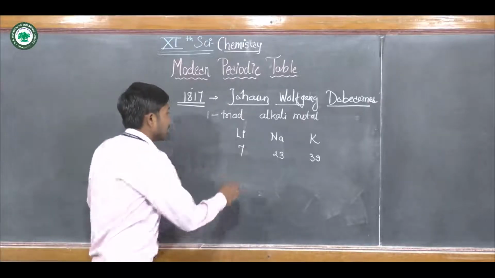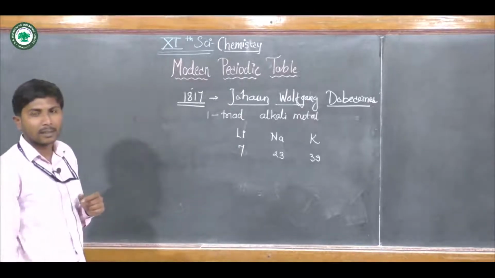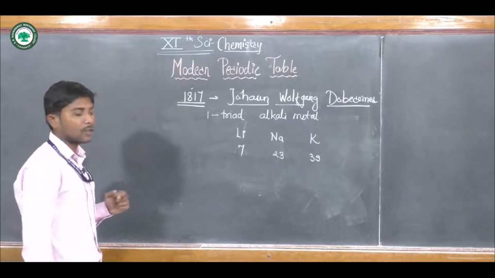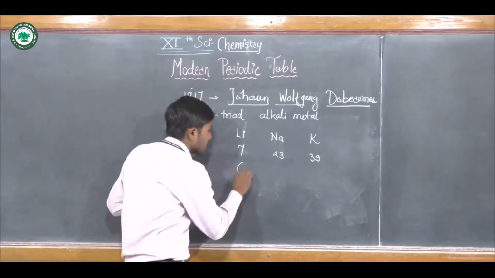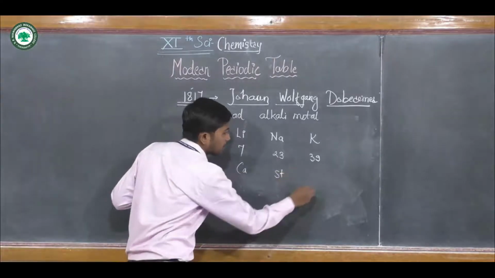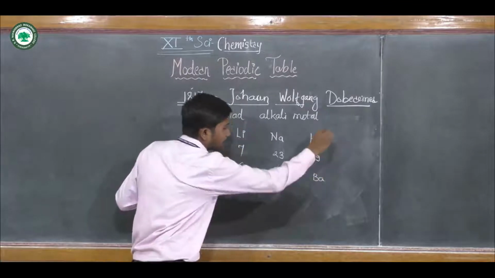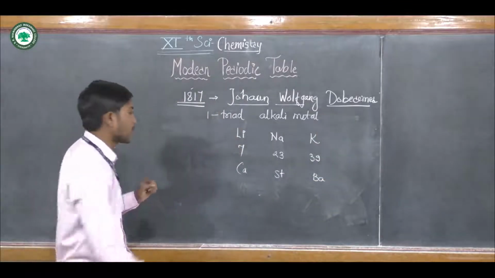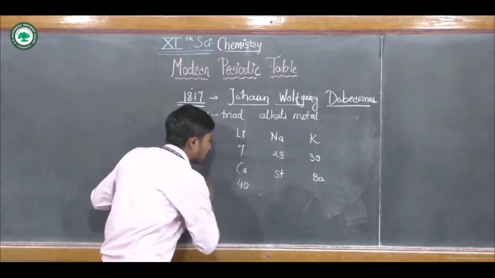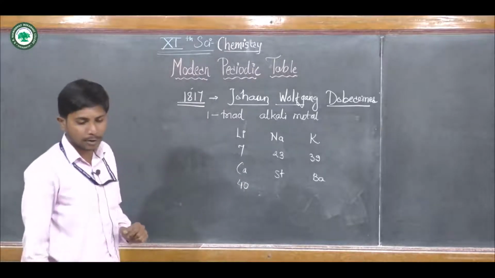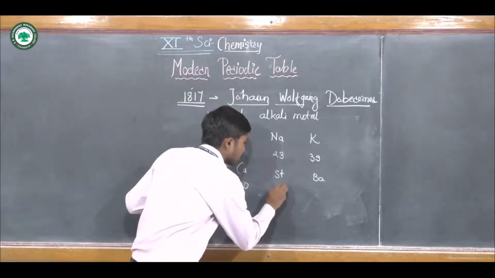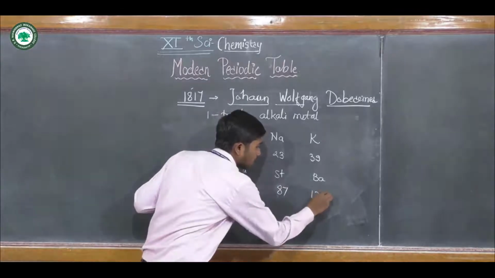Later, the second triad was calcium, strontium and barium. What is the atomic mass of calcium? Atomic number 20, atomic mass is 40, and barium 137.